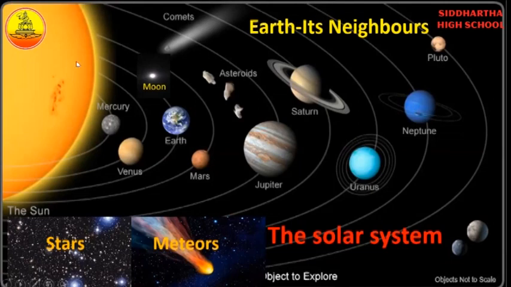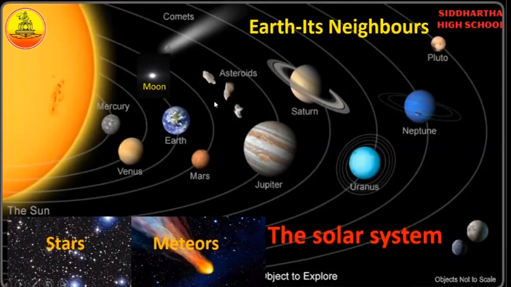What are the planets that we have in the solar system? Mercury, Venus, Earth, Mars, Jupiter, Saturn, Uranus, Neptune. Now, as I told you, Pluto is not considered a planet. The scientists removed Pluto as a planet and it is considered a dwarf planet.